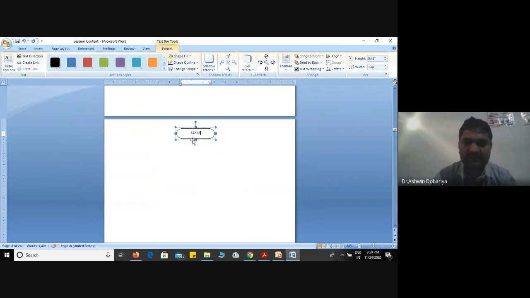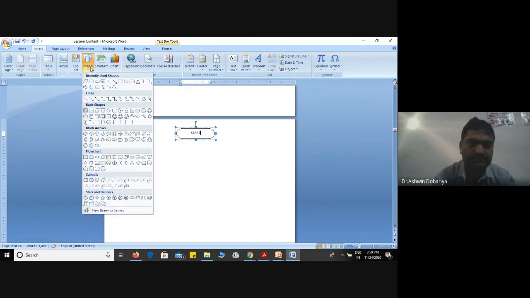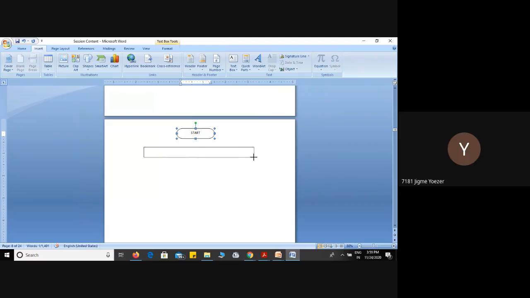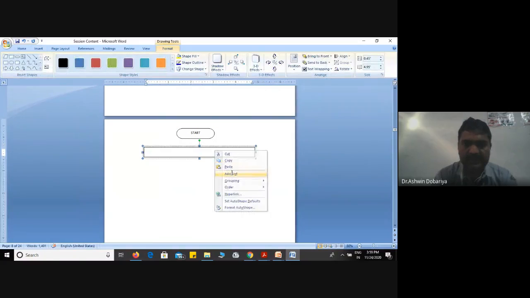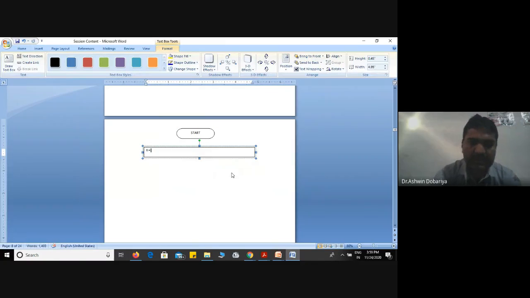And next, how many variables have we declared over here? For variable declaration, which symbol is used? Rectangle, sir. Rectangle. Yes, very good. So x is equal to 0. Even here you can mention y is equal to 0, then sum is equal to 0, then subtraction is equal to 0, then multiplication is equal to 0, then division is equal to 0, then modulus is equal to 0. So all that you can mention in that way.